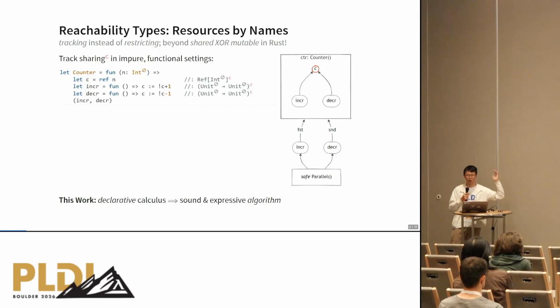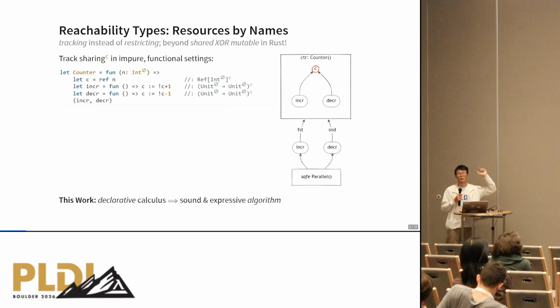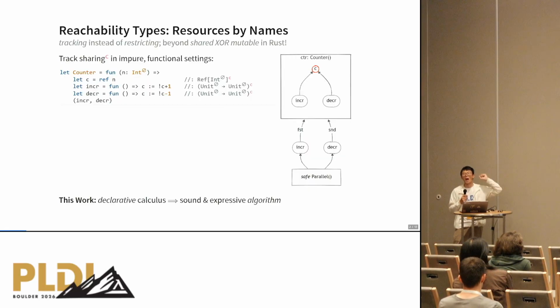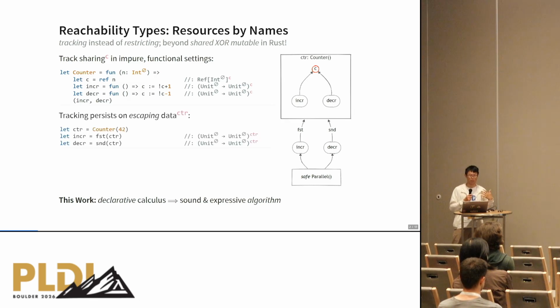So for example, here in this counter function, we see that there are two closures, incur and deter. They act as methods. They two share the underlying mutable ref cell named c. So for all three of them, we annotate c in the type qualifier of their types. So that's how sharing is tracked in those cases, in functional impure cases.